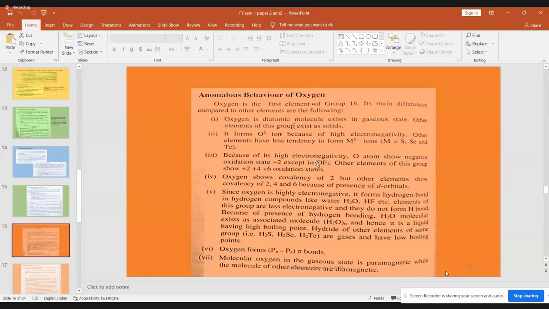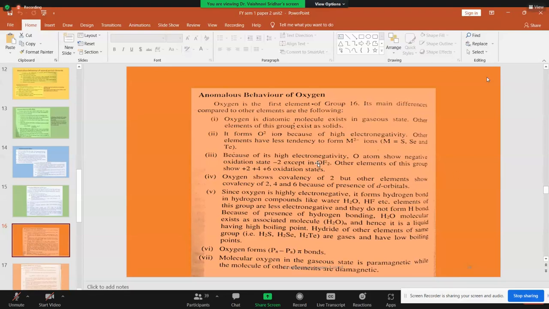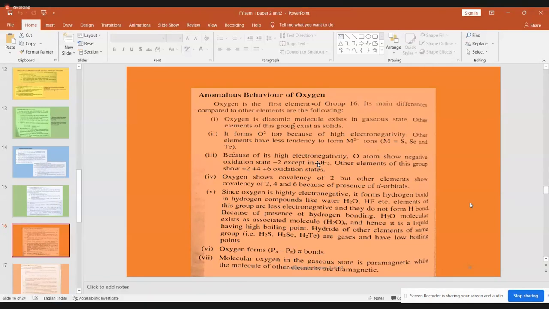So to balance that 2 minus, oxygen will have to take 2 plus. So this is a different example. The compound OF2 will have oxygen in 2 plus oxidation state. This is a very important point to be remembered. Otherwise, all the oxides contain the oxide ion in the oxidation state 2 minus, which is the most common one. One exception we can quote is OF2, where oxygen is in the 2 plus oxidation state. So this exception you have to remember. This is regarding oxygen in group 16.